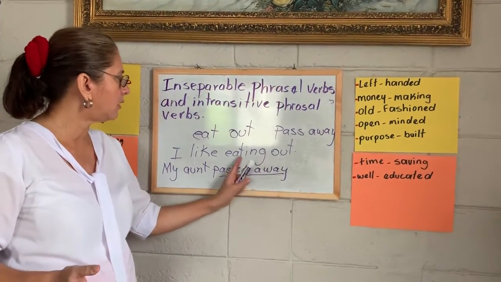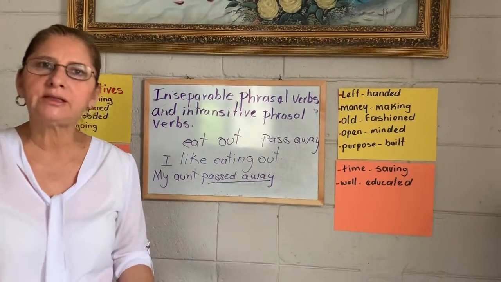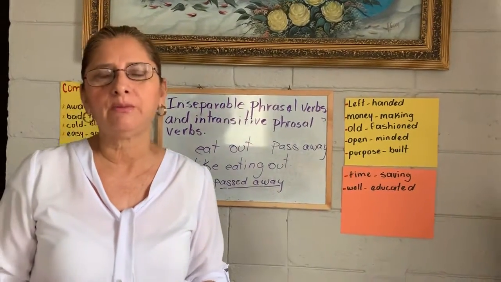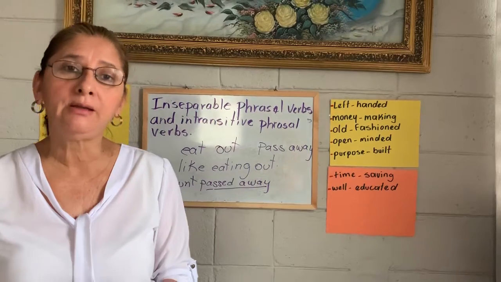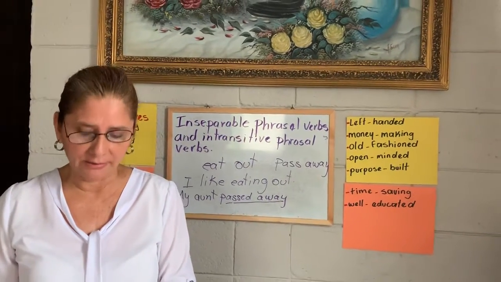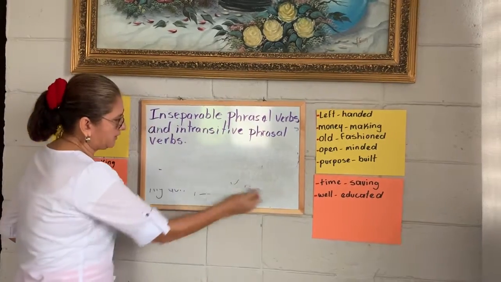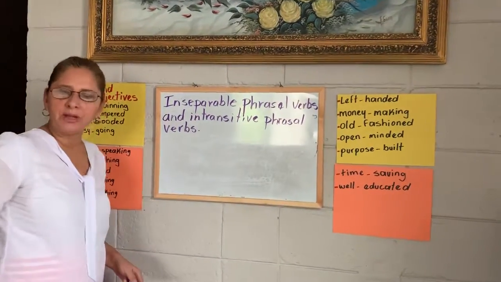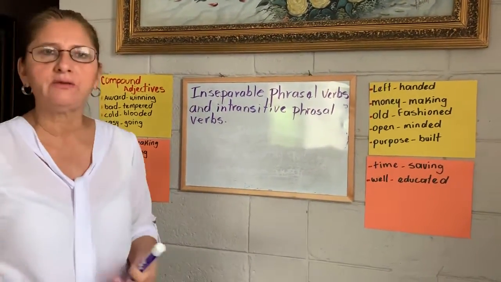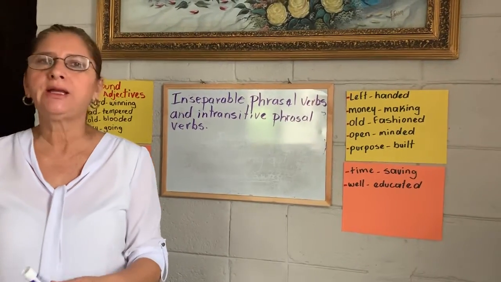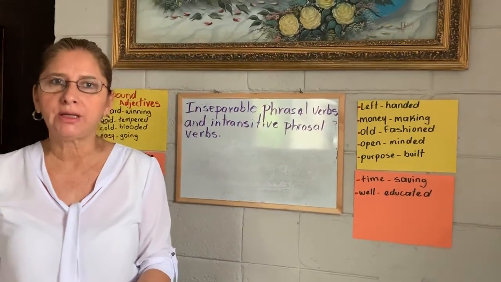Can you see this? And transitive phrasal verbs need an object in the sentence. I'm going to explain with some examples how transitive phrasal verbs need an object.